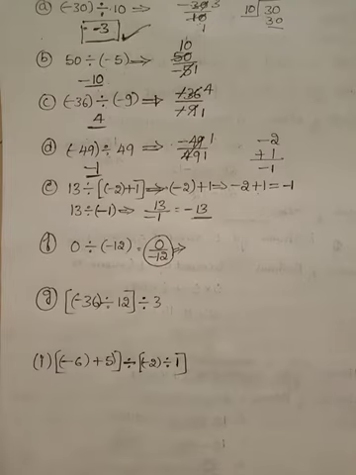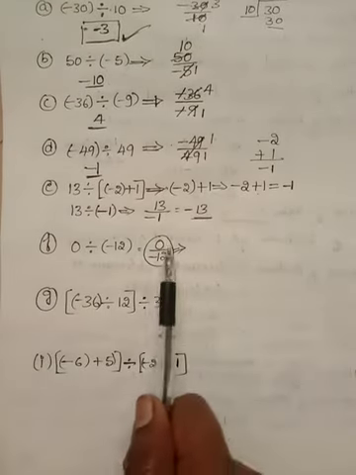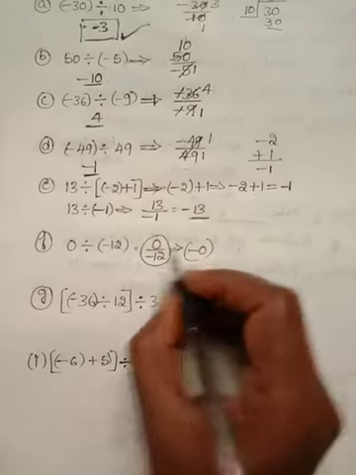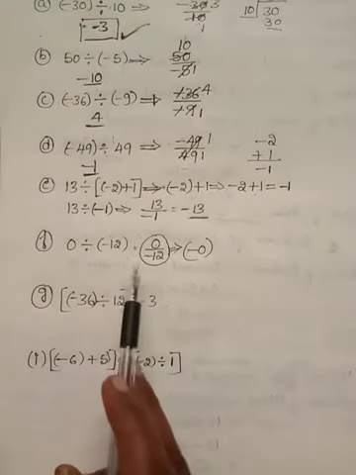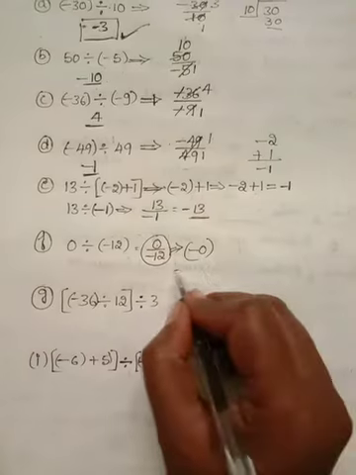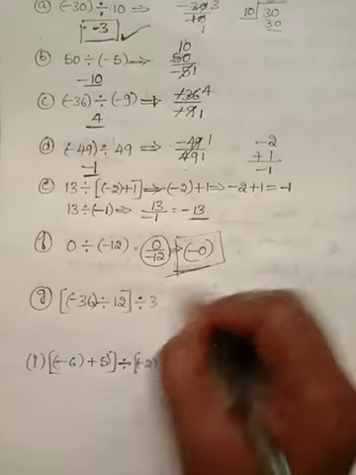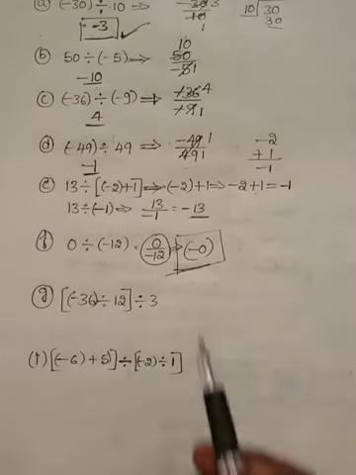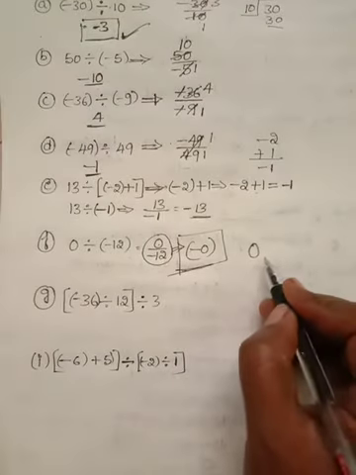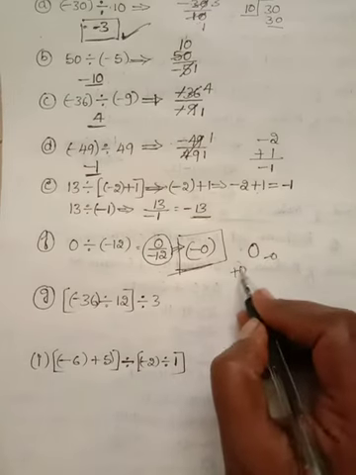So 0 by any number, the quotient is always 0, we know. But in the case of a negative integer, Miss, we have to write -0, since one is a positive integer and the other is a negative integer. Were they asking that question? So now I clarify your doubts. Here there is only one 0. There is no -0, there is no +0.